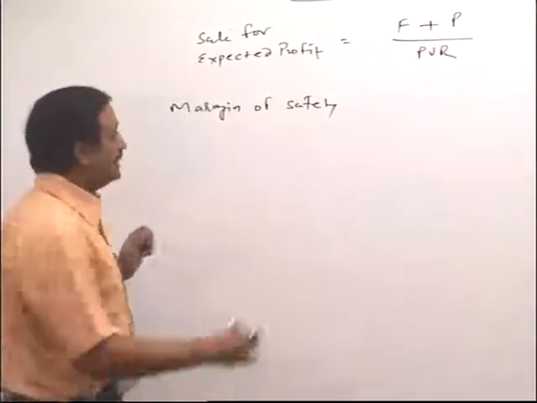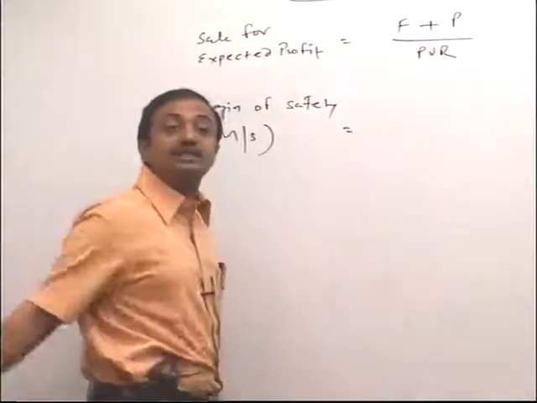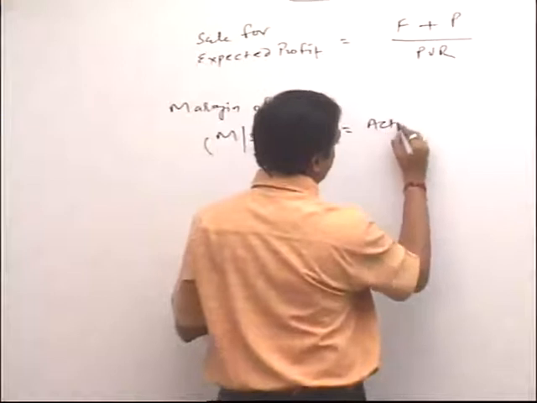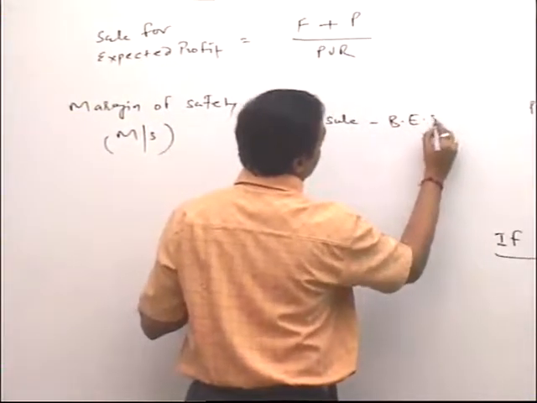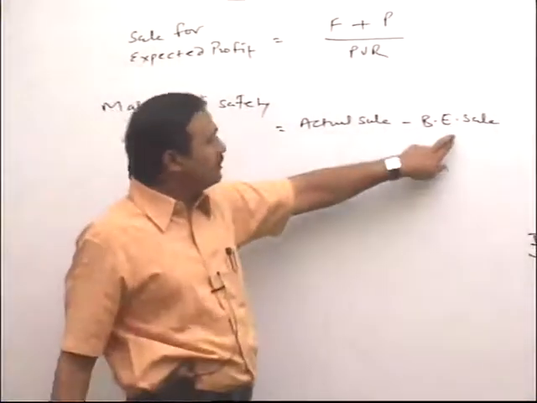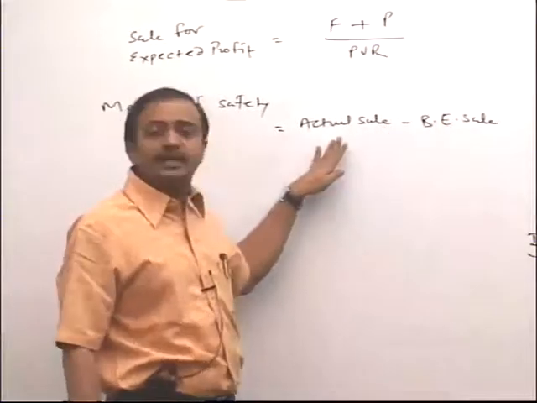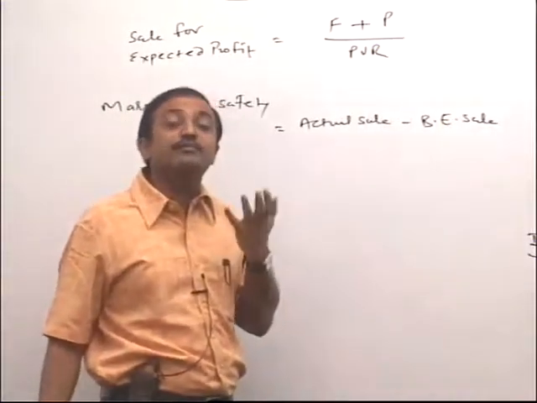Now margin of safety, MS, is nothing but actual sales minus break even sales. Just take for example, break even sales is 1 lakh and actual sales is 1.2 lakh, then the difference of 20,000 we name as margin of safety.